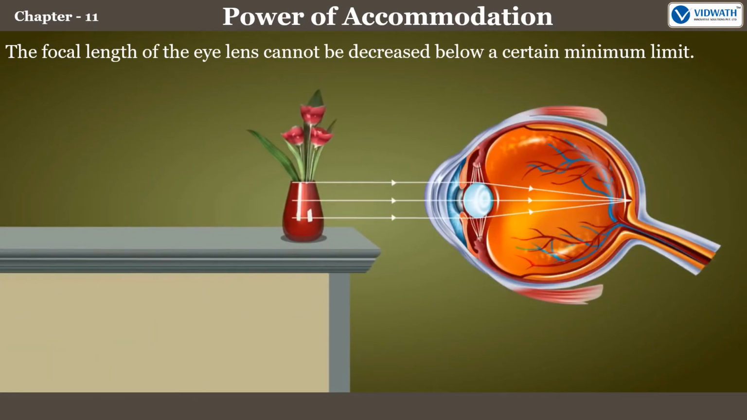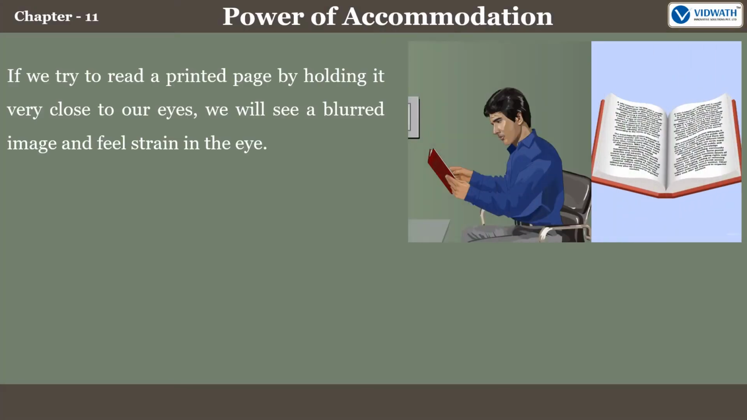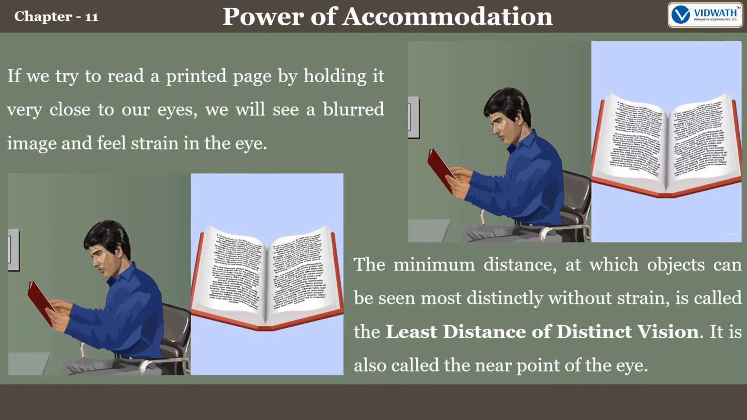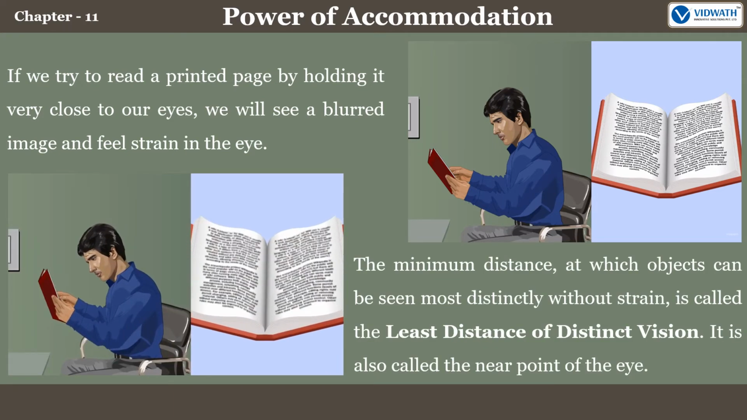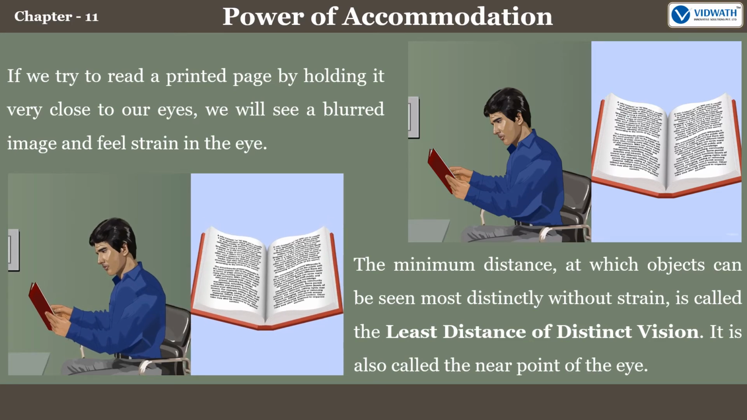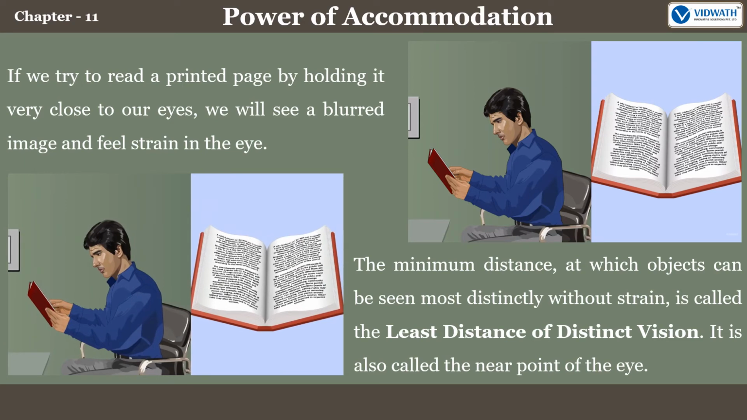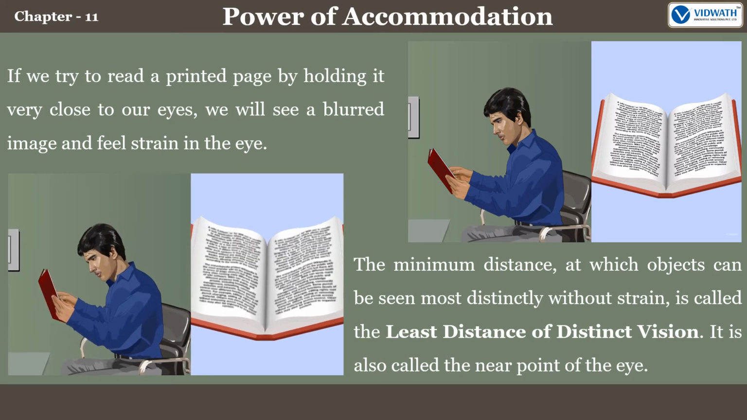However, the focal length of the eye lens cannot be decreased below a certain minimum limit. For example, if we try to read a printed page by holding it very close to our eyes, we will see a blurred image and feel strain in the eye. Therefore, the minimum distance at which objects can be seen most distinctly without strain is called the least distance of distinct vision. It is also called the near point of the eye.